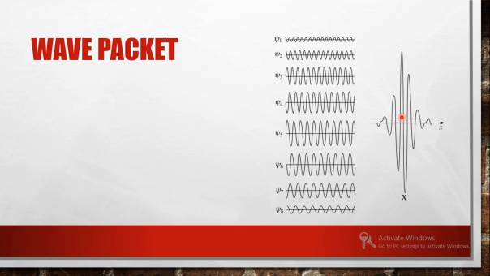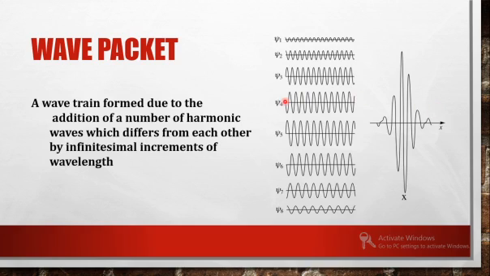This is called a wave packet. A wave packet is obtained due to the addition of a number of harmonic waves which differ from each other by an infinitesimal increment of wavelength. That means the wavelengths between them will be slightly differing, and if you add up all those harmonic waves, what you get will be like this, which is called a wave packet.